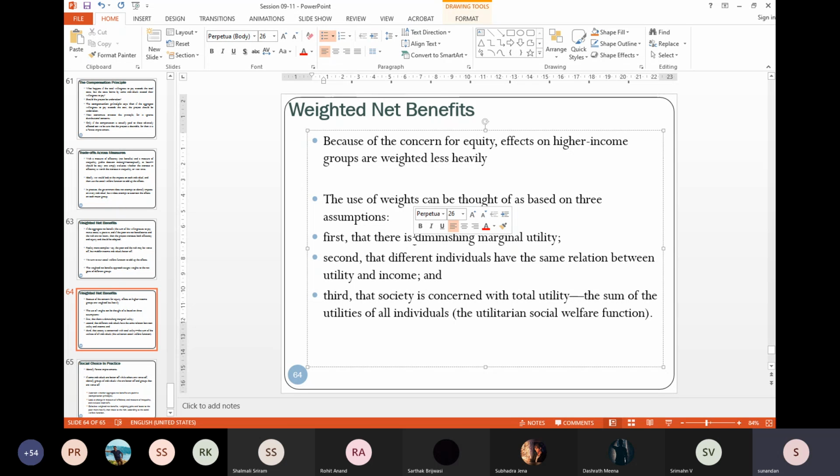Basically, when you have a social welfare function, you are giving weights to changes in utility. Some have positive and some have negative impacts. When you calculate the feasibility of the project, the efficiency and equality impact of that project, you have to consider the aggregate, the net benefit, the total net benefit. Okay. So these are the assumptions.